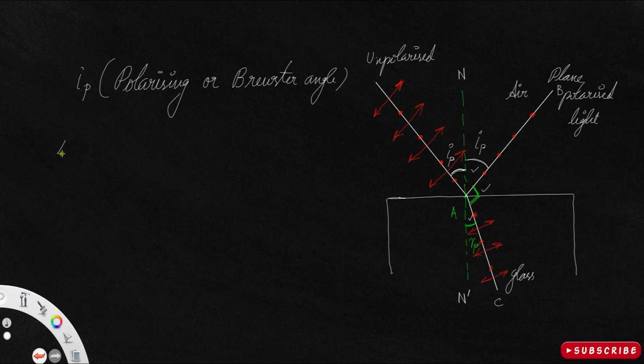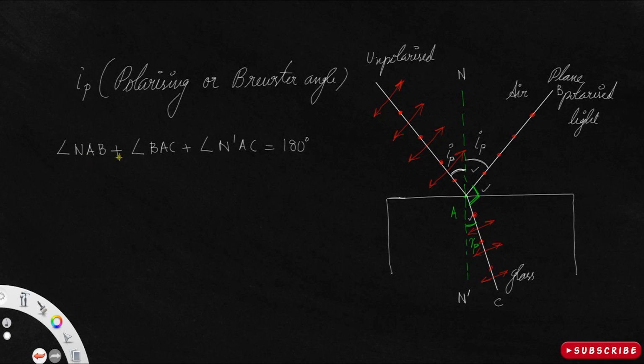Now we know angle NAB plus angle BAC plus angle N dash AC is equal to 180 degrees, since N dash is a line, and the angle on a line is always 180 degrees.